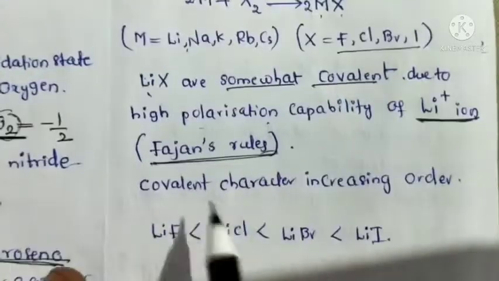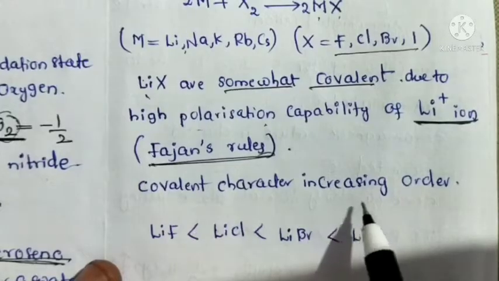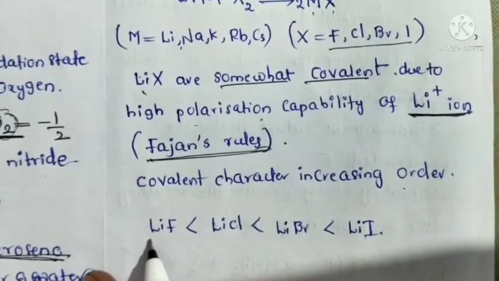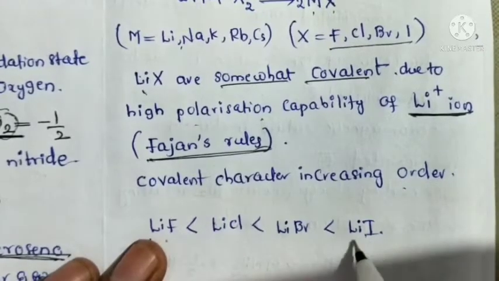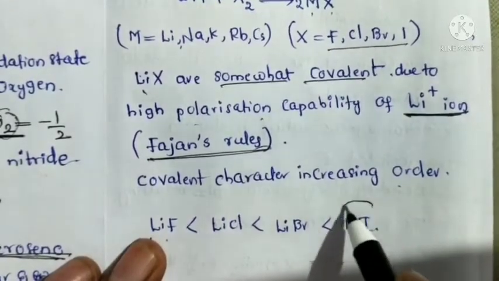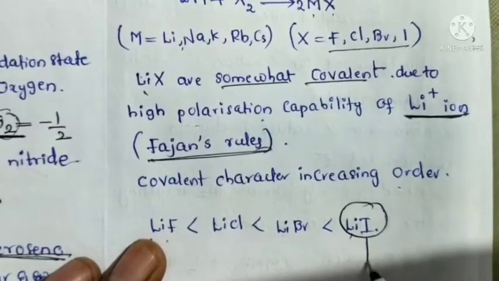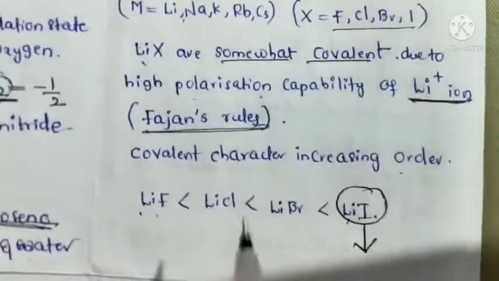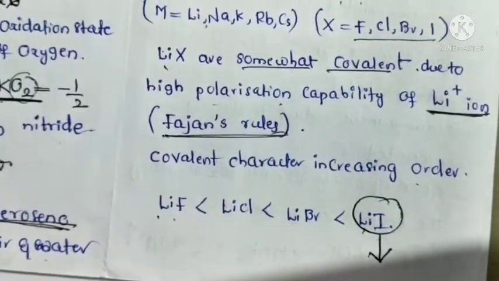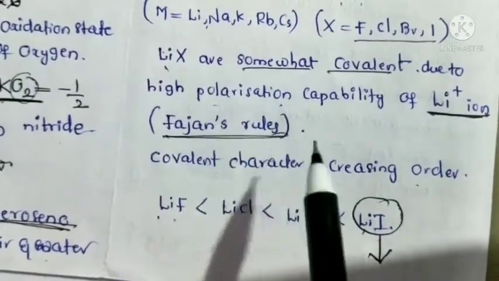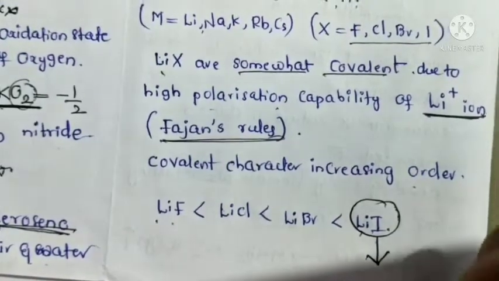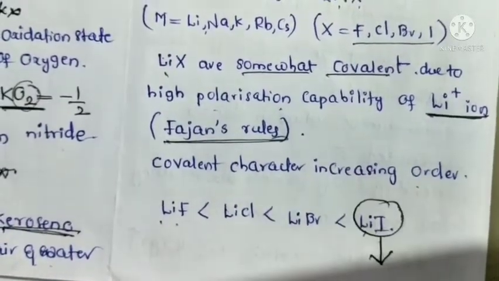Okay, so the covalent character increasing order: comparing lithium fluoride and lithium iodide, lithium iodide has more covalent character. So you should see Fajan's rule to understand the ionic compound containing covalent character and the polarization also.